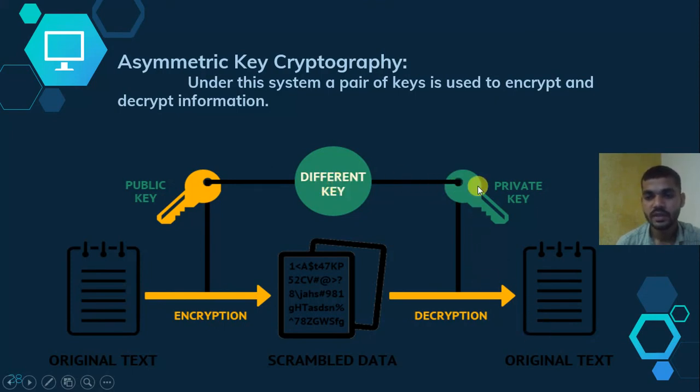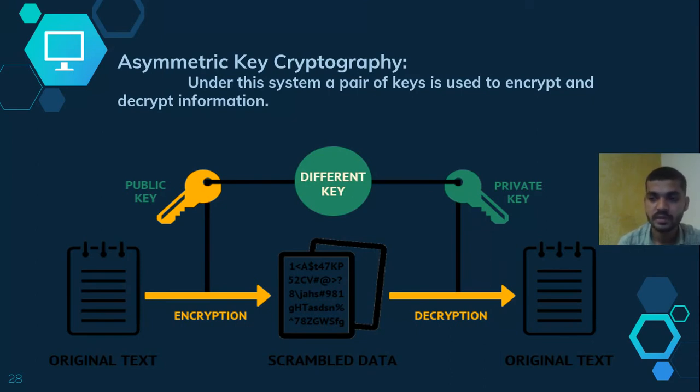The receiver decrypts the message by the private key, and he easily gets the original data. So two terms are coming here, which are public key and private key.